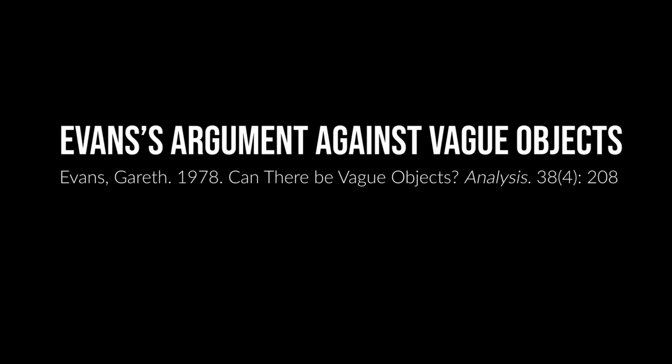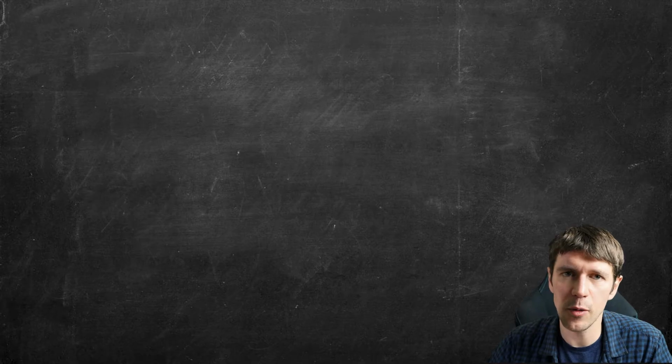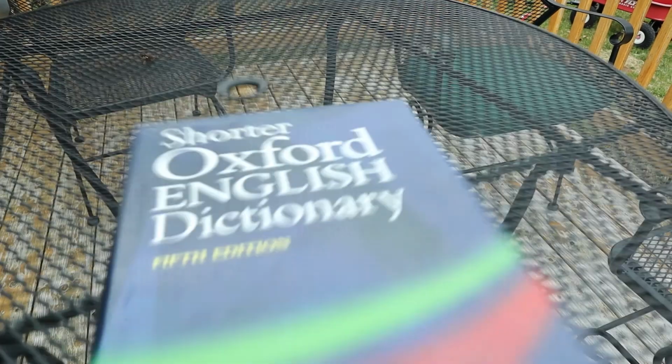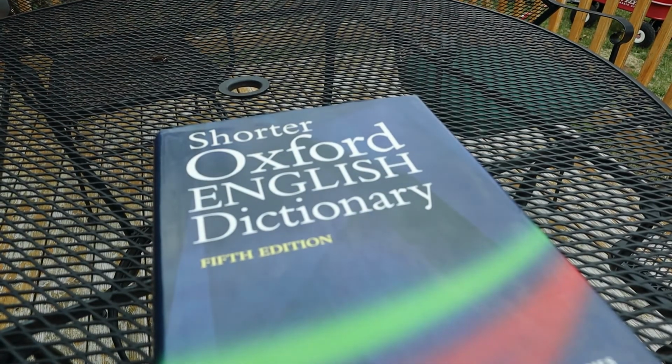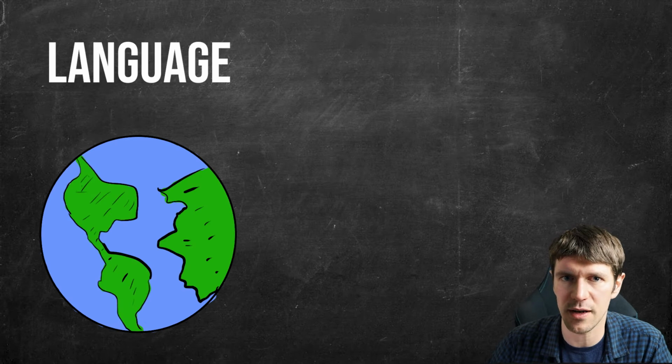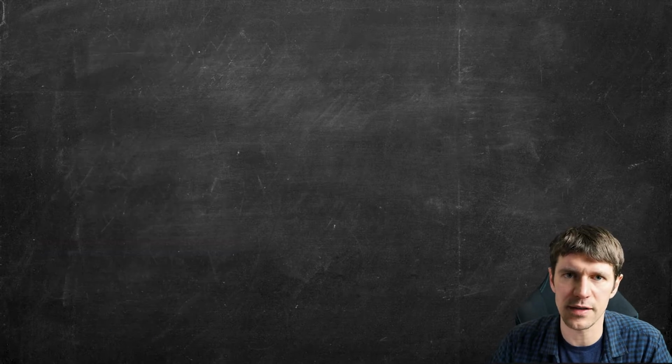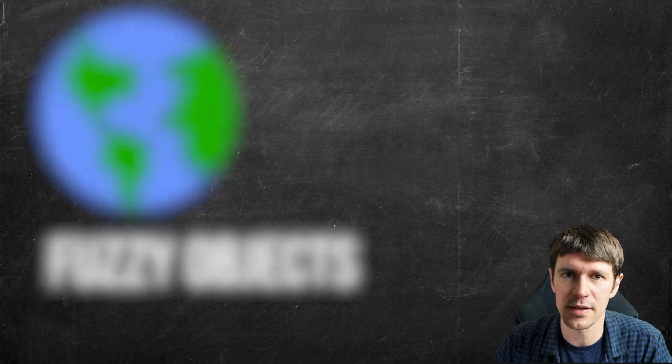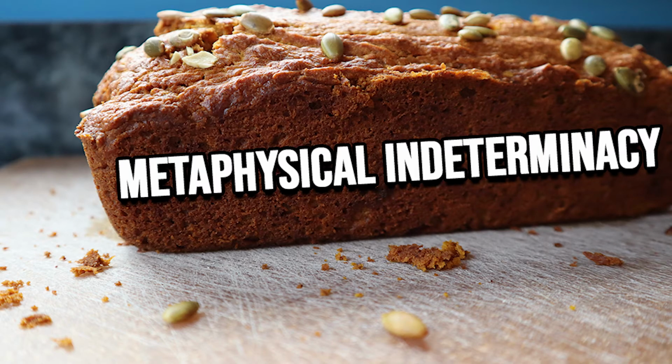In this video, I want to look at Gareth Evans's argument found in his paper, Can There Be Vague Objects? The typical way of thinking about vagueness and indeterminacy is that it is found in our language. It's found in how we describe or represent the world. It's not found in the world itself. But some individuals contend that there's vagueness in the world, that is, there are fuzzy objects, that is, there's ontological indeterminacy.